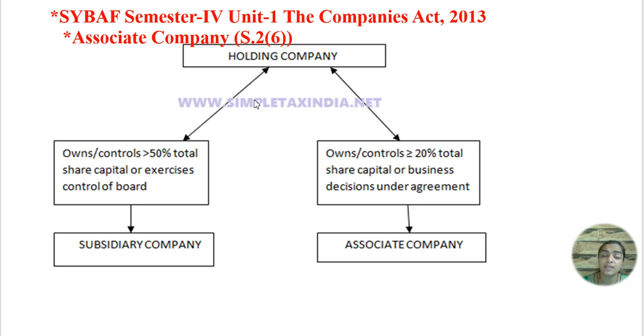So if any company is holding more than 51% of shares in any company, it can be called a subsidiary company. And if any company is holding more than 20% but less than 50%, it is known as an associate company. But an associate company also has rights to make business decisions along with the 20% share capital investment.